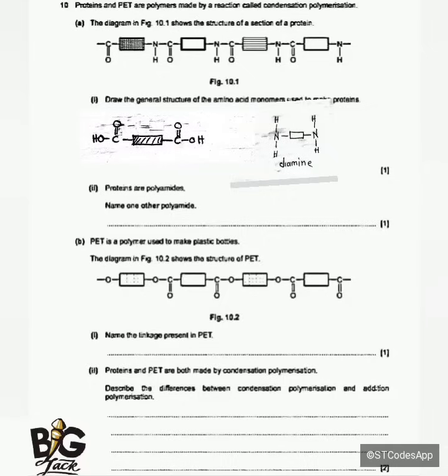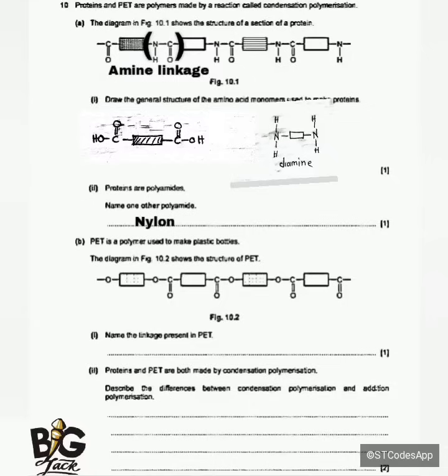Then as for Roman numeral number 2, proteins are polymers. So as for polymers, let me also not forget this structure here: NH, C double bond O. It is called the amide linkage. So now the question is saying proteins are polymers. Name one other polymer. So here I'm going to say nylon. Nylon also contains the same structure that you are seeing here on the diagram. That is the same structure that nylon has.